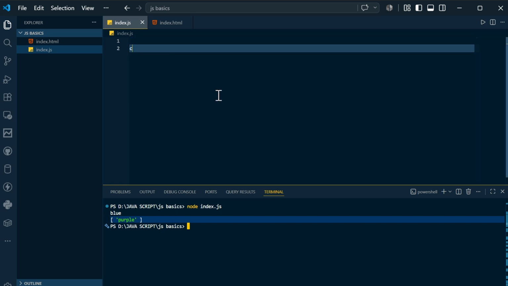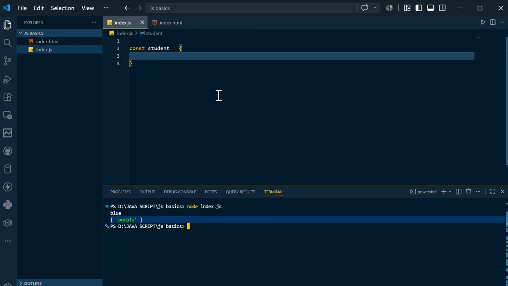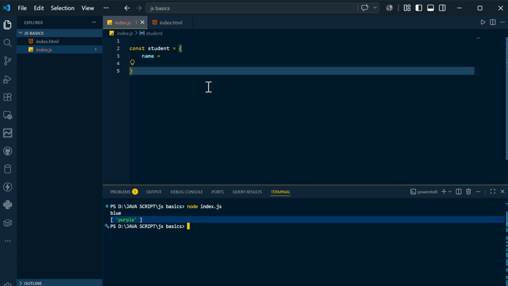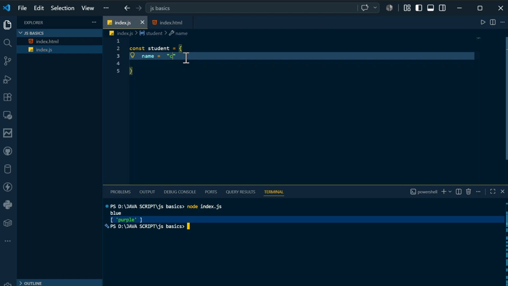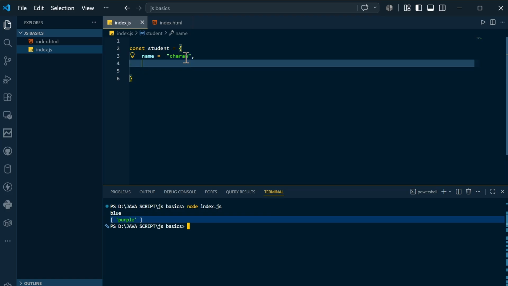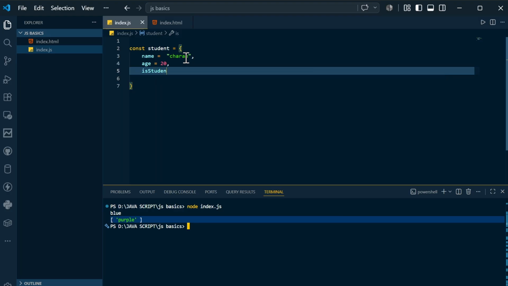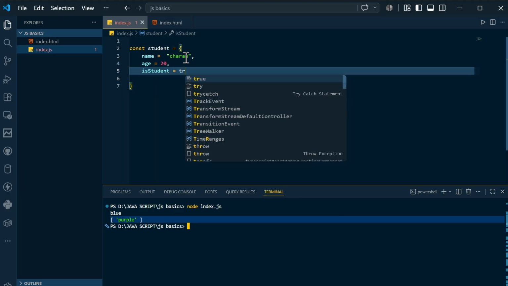Now object destructuring. Let's say const student, the same stuff. For simplicity, I will keep name as this name, and a comma separated value age equals 20, and another comma separated value is student, which I will set as true.